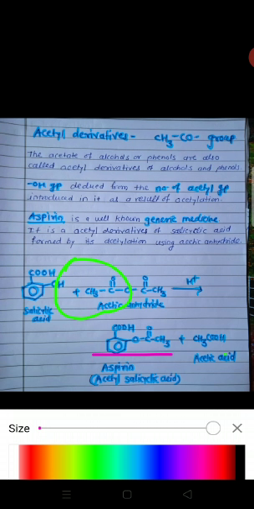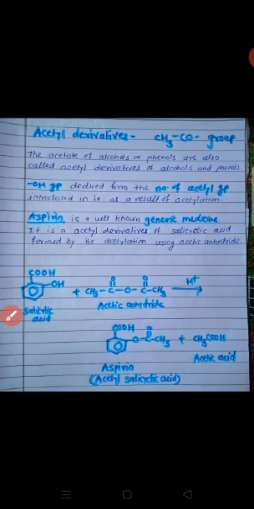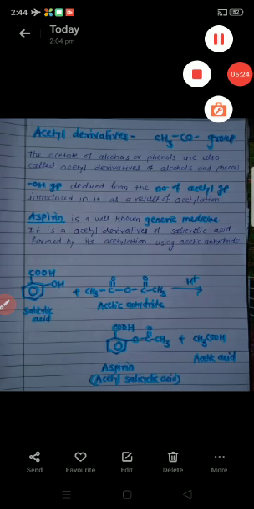This aspirin or acetyl salicylic acid is a generic medicine. It is an acetyl derivative of salicylic acid formed by acetylation using acetic anhydride. In this way we completed the reaction of esterification.